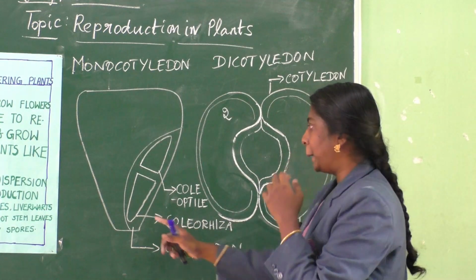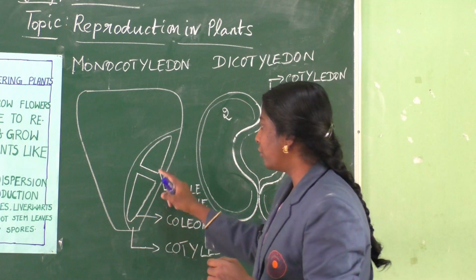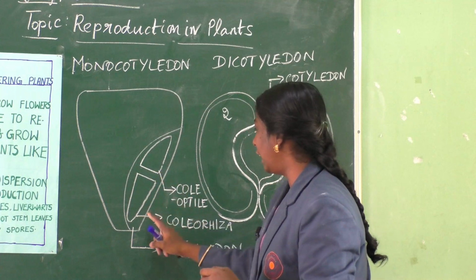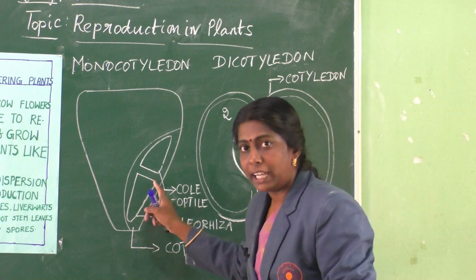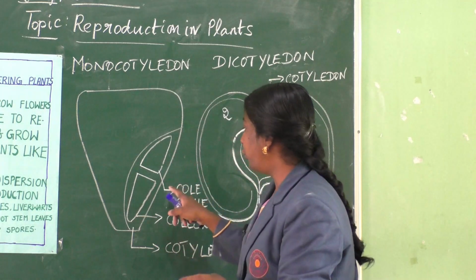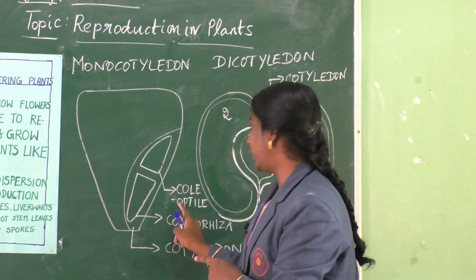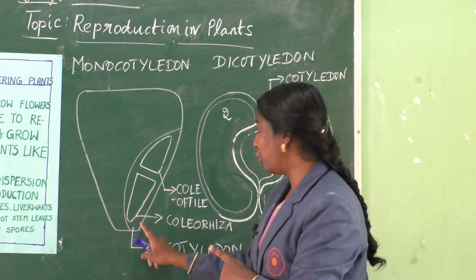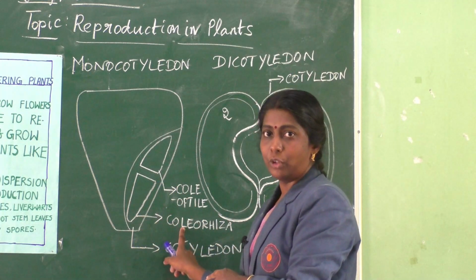Okay, and in the case of the corn seed, you can see two different plant structures, coleoptile and coleorhiza. This is the plant structure which helps in producing the shoot and the root: coleoptile for the shoot and coleorhiza for producing the root.